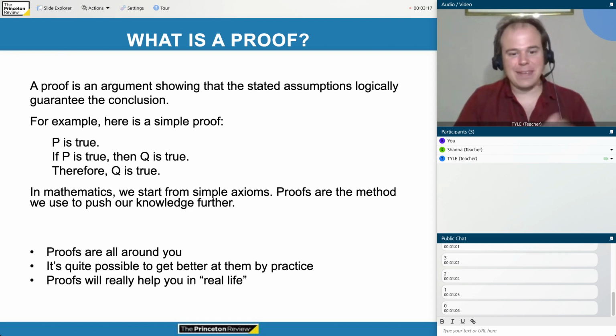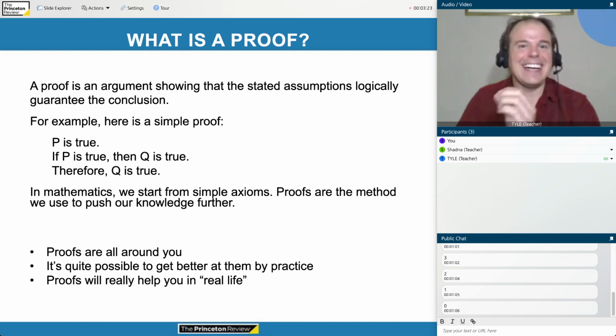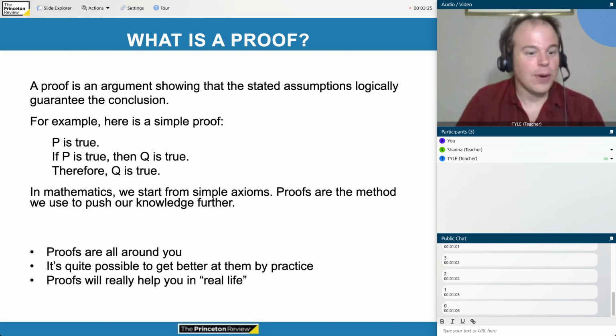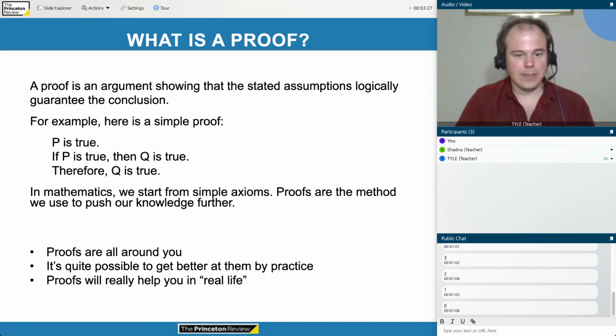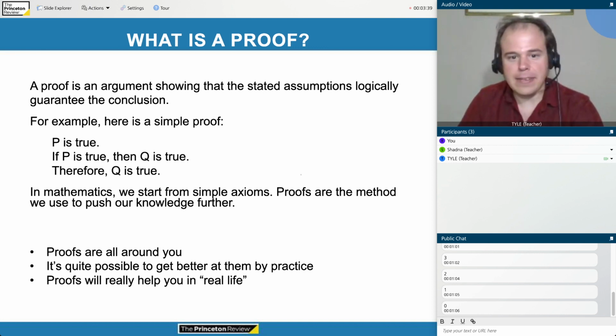On the other hand, if somebody asks you, why does 2 plus 2 equal 2 times 2? Now this we could prove. Or why is the area of a rectangle equal to the product of its side lengths? I could give you an answer that's impossible to argue with. So here's an example of a simple proof. P is true, where P is some statement. Then if P is true, Q must be true. Therefore, Q is true.